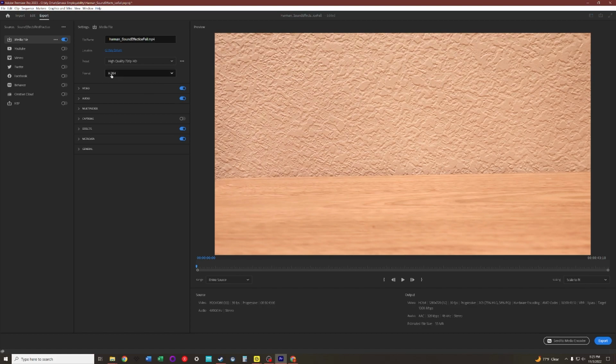Make sure the format is H.264. Once you've set those three things, you've changed it to your last name, sound effect icefall, or something like that. Location is My Drive. High quality 720p is what you need. H.264 is the format. All the other settings should be default.